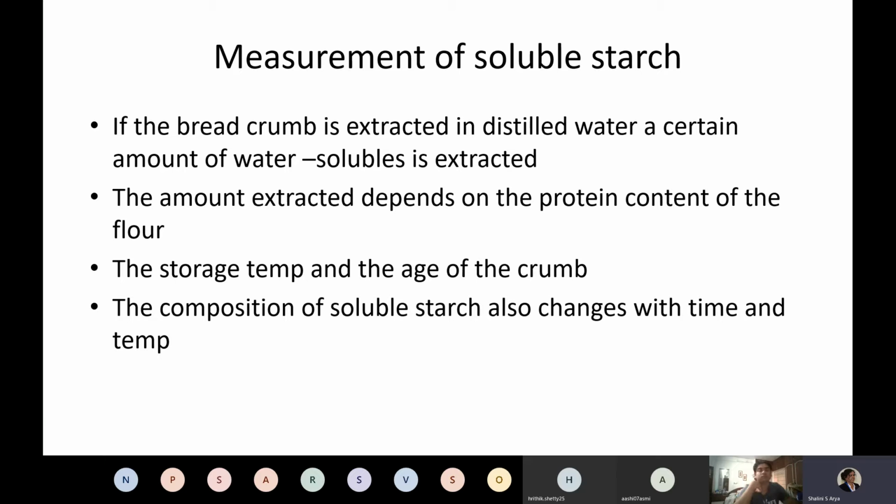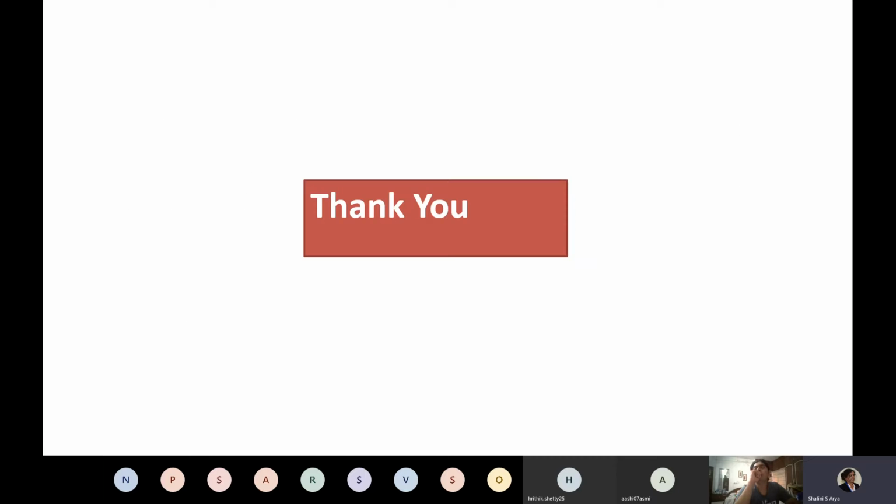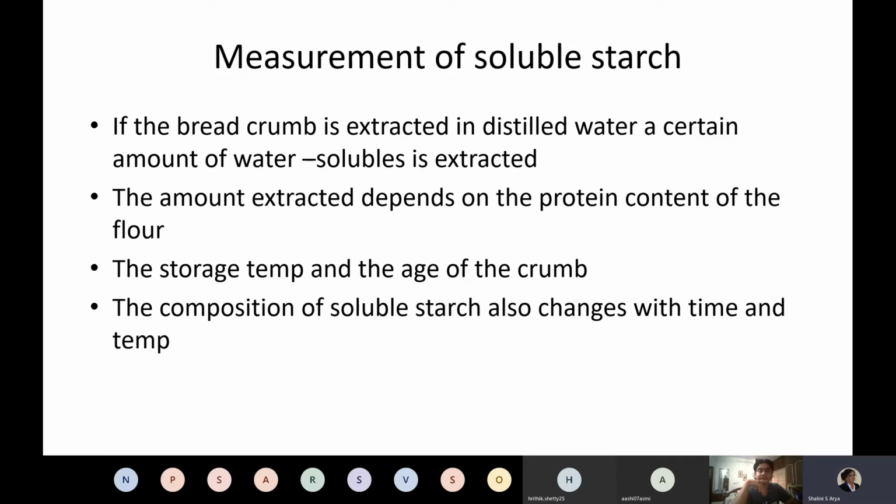It's called as a soluble starch. Also, the starch that is soluble is decreased once you have this staling. The rate increases, and the reason is again the starch grain recrystallizes and its solubility decreases, and therefore this is a very accurate method of measuring this staling rate. Apart from these methods, there are other methods also that are being used.